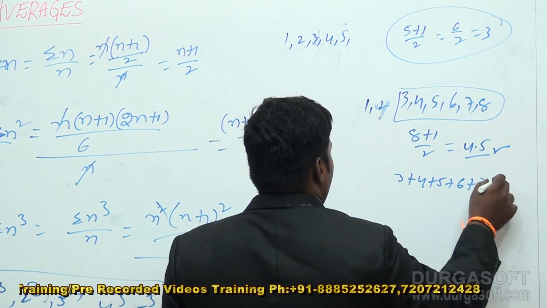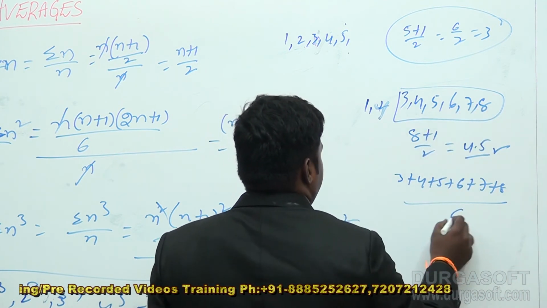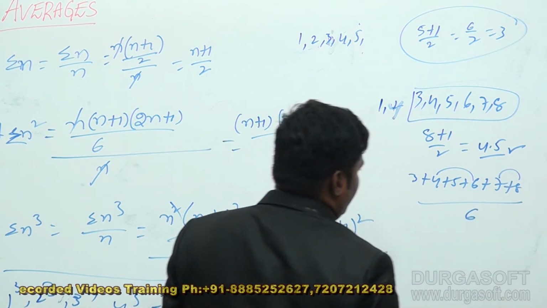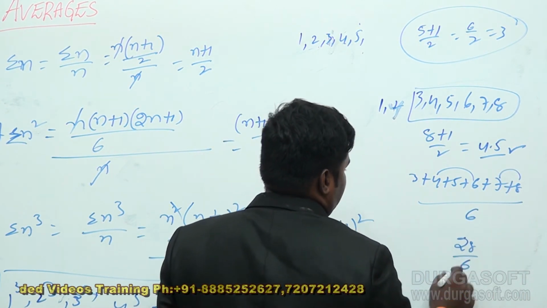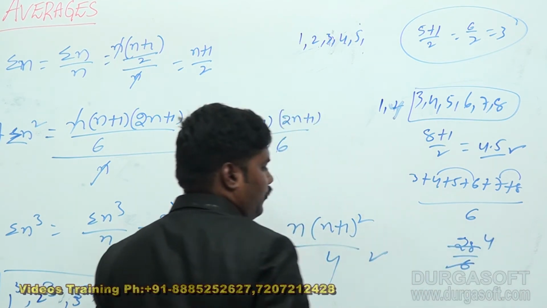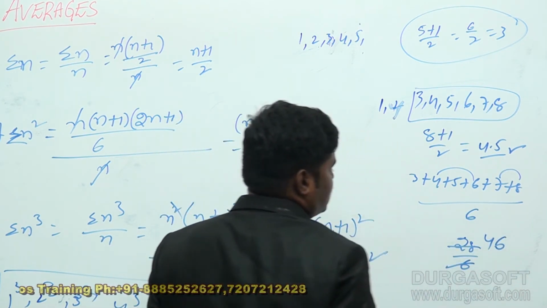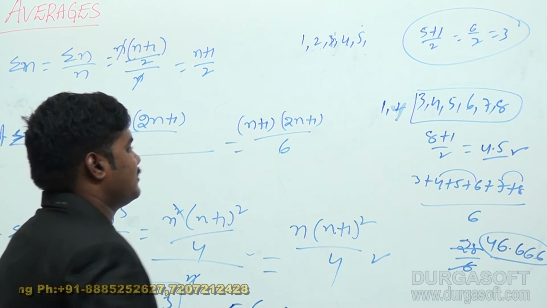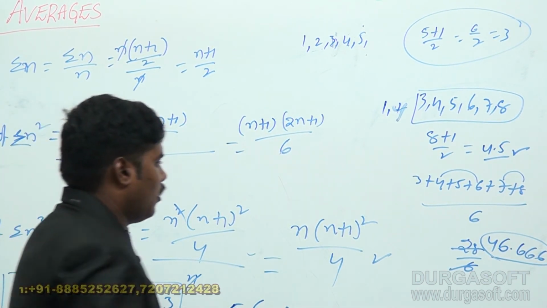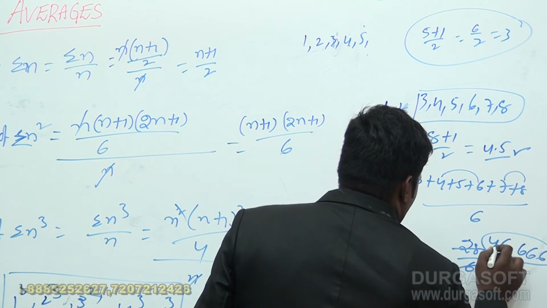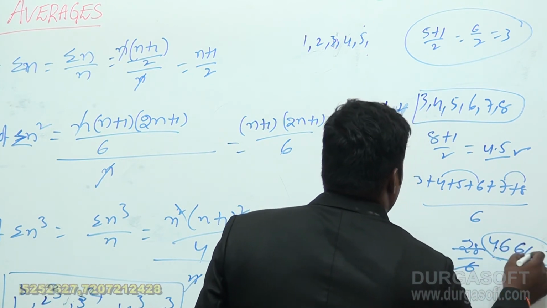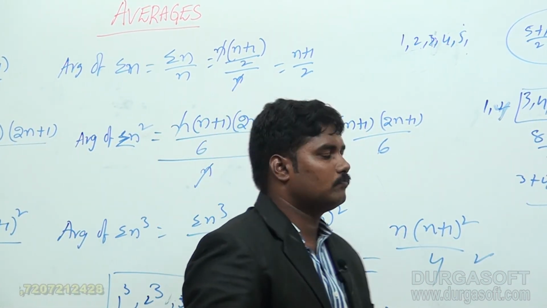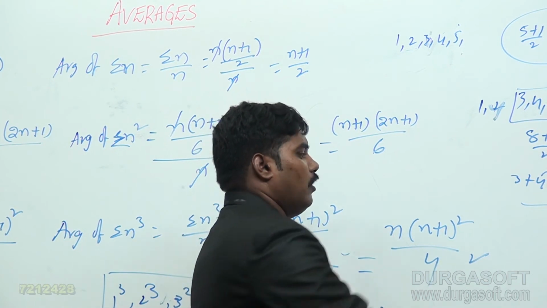But the average of these things, actually, is 3 plus 4 plus 5 plus 6 plus 7 plus 8 by 6. 6 plus 4 is 10, 10 plus 15 is 25, 28. 28 by 6: 6 fours are 24, and you have 4, again 6 sixes are 36, 0.666 and so on. So here it is 4.666 and so on, which is approximately near to that 4.5, but not exactly the right one.